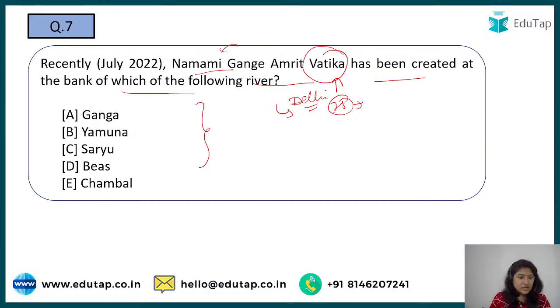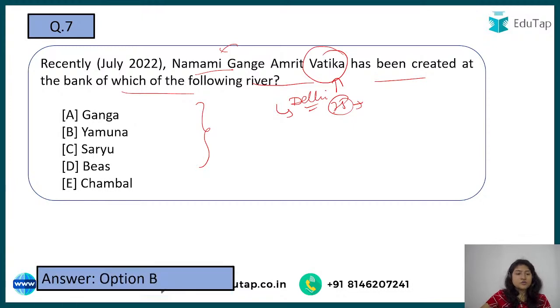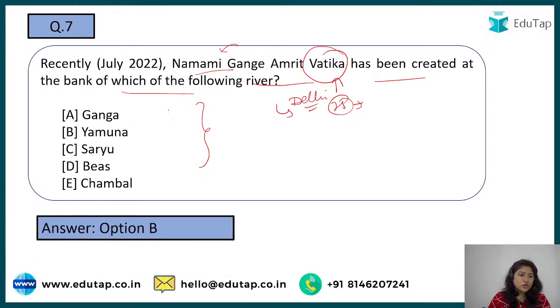Okay, so I'm getting the answers, option number B, a lot of you are saying. SK, Nilesh, Harshal, not saying the right answer. Megha, Anand, yes, SK. Option number B, that is the right answer. Here we are talking about Yamuna. And from Delhi also, you could have gotten a hint that the answer is Yamuna. And I also told you about the tributaries initially. So option number B, Yamuna, is the right answer to this.